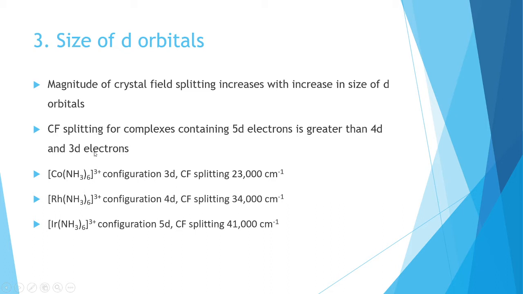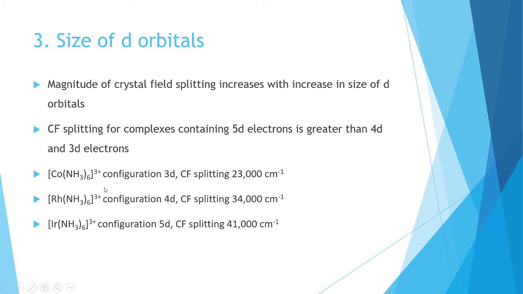These three elements, cobalt, rhodium and iridium, come in the same group, but with different periods, that is cobalt in the first period, the 3d series, rhodium in the 4d series, and iridium in the 5d series. So we are saying that the magnitude of crystal field splitting increases with increasing size of the d orbital. When we go from top to bottom, the size increases.